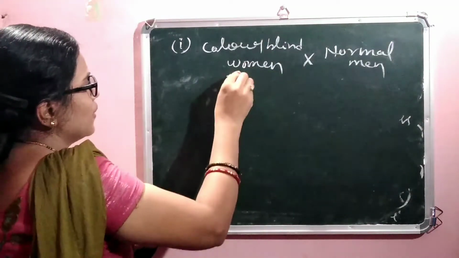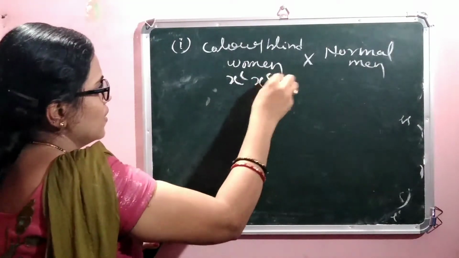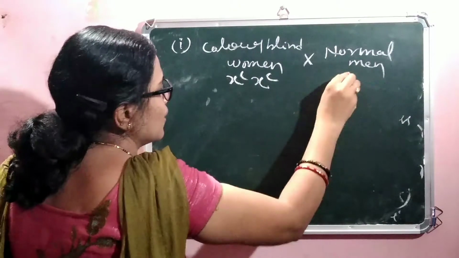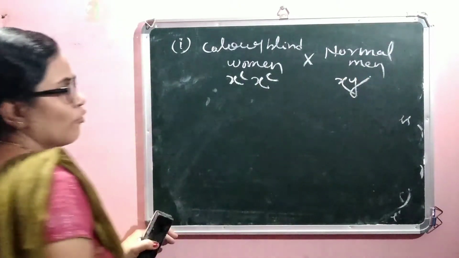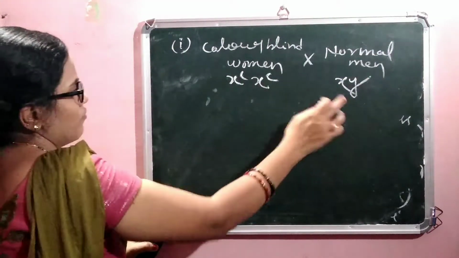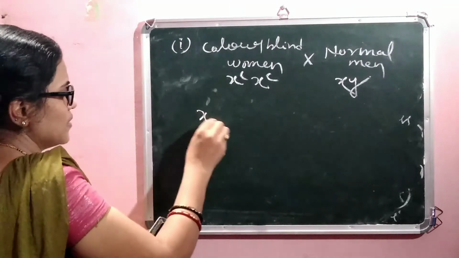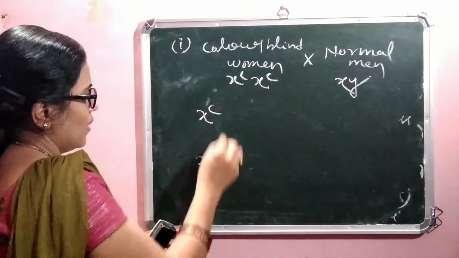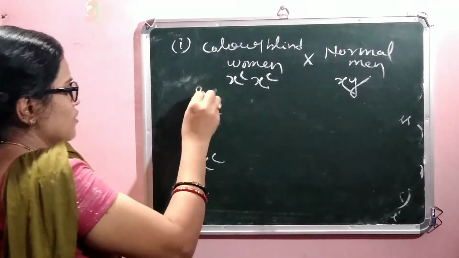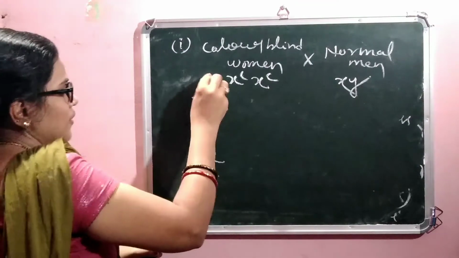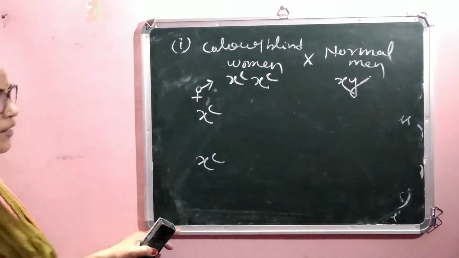Colorblind woman is XCXC, normal man is known as XY. When we cross these two different types of genes, this is designated as female character and this is designated as male character.